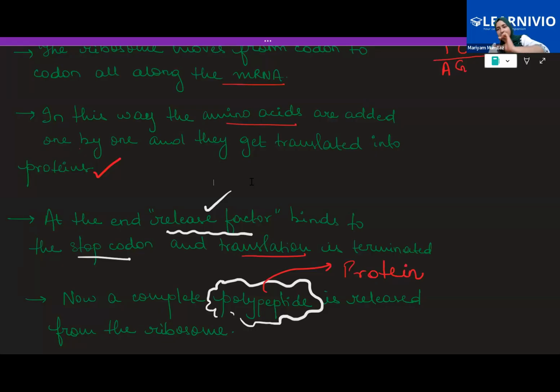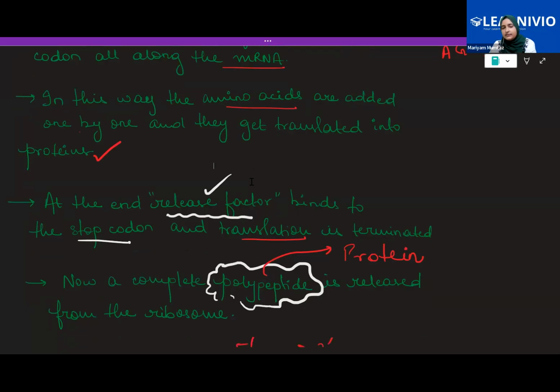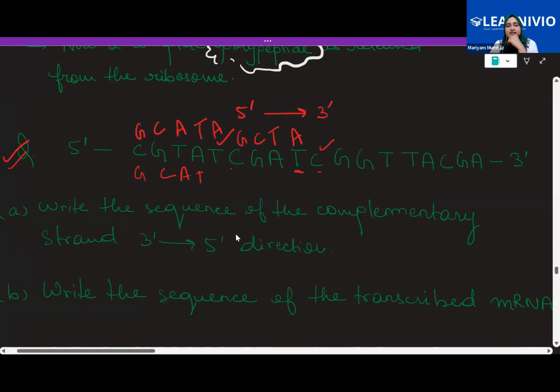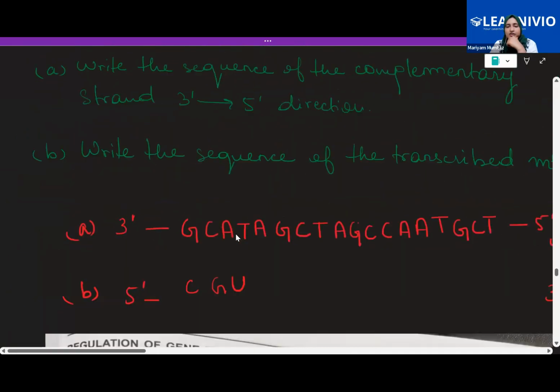And once the entire length of mRNA has amino acids associated with it, like amino acids get added and added and added, then the terminator factor, meaning the release factor, comes and binds to the stop codon, and termination is complete. Now what you have is a protein formed. Clear? So that is how the process of translation happens.